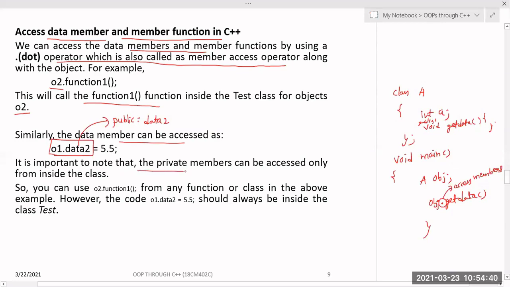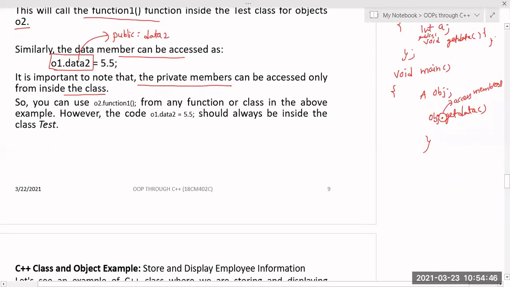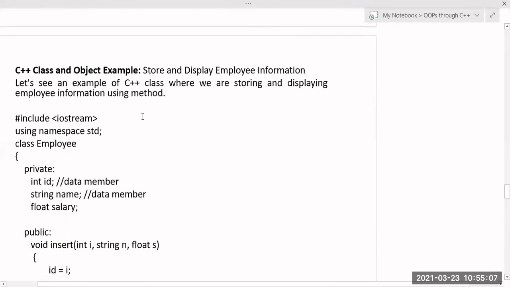It is important to note that private members can be accessed only from inside the class, through member functions. You can use o2 dot function 1 from any function or class in the above example. However, the code o1 dot data 2 = 5.5 should always be inside the test class. But generally we won't prefer this, because o1 I can create outside, so data 2 equal to 5.5 can be written only inside the class, in a member function.